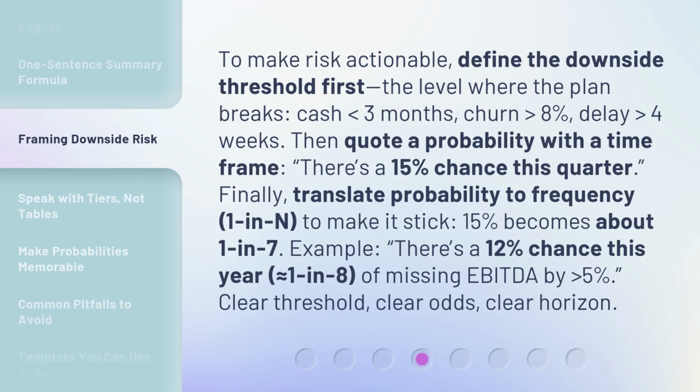Finally, translate probability to frequency, 1 in n, to make it stick. 15% becomes about 1 in 7. Example: there's a 12% chance this year, approximately equals 1 in 8, of missing EBITDA by greater than 5%. Clear threshold, clear odds, clear horizon.